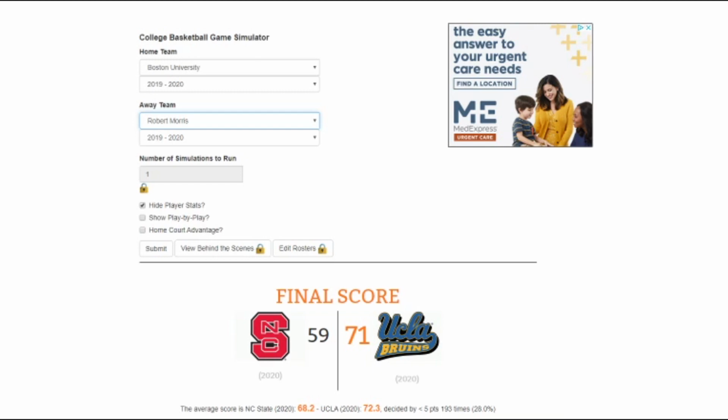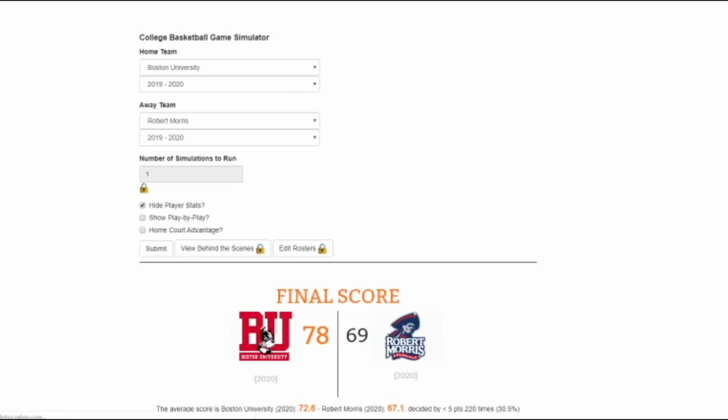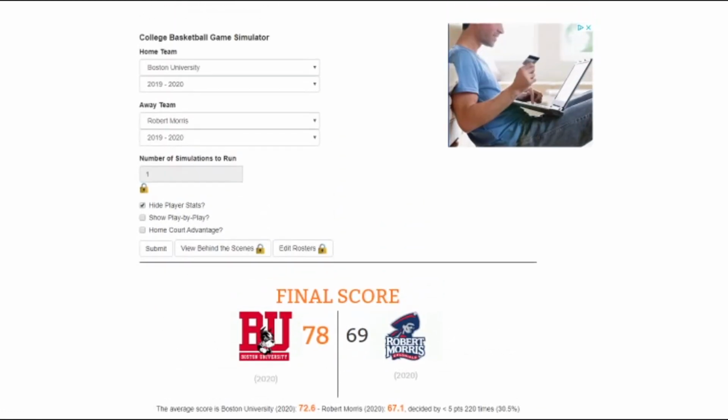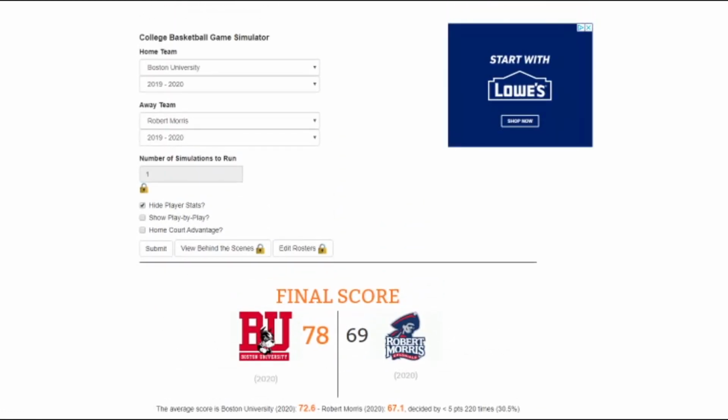So moving on into our 16 seed playing games. For our first one, we have Boston versus Robert Morris. I'm going to go Boston here, and Boston does end up winning 78-69. Sure, you know, these 16 seed games are hard to pick. I always pick them just for the extra excitement to them, so I have some reason to watch. But yeah, we got Boston moving on to face number 1 seed Dayton in the second round.